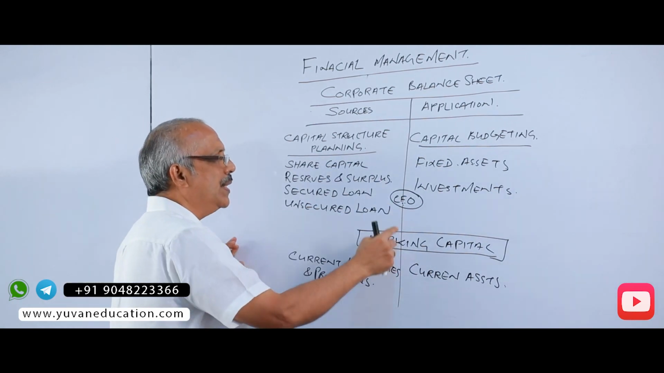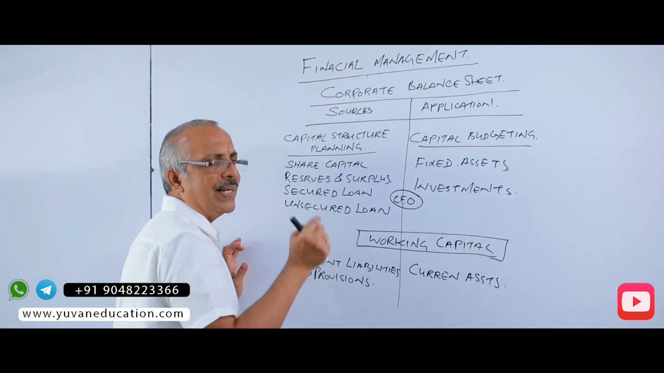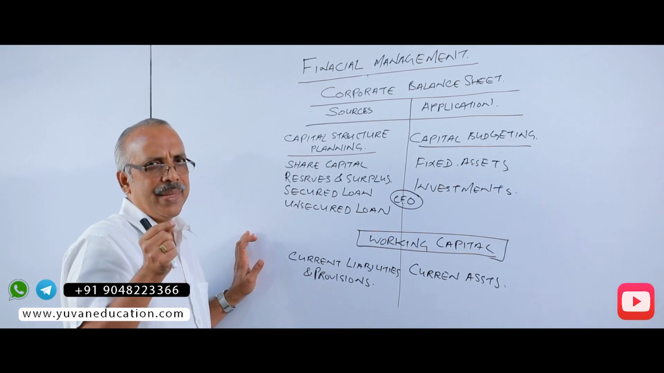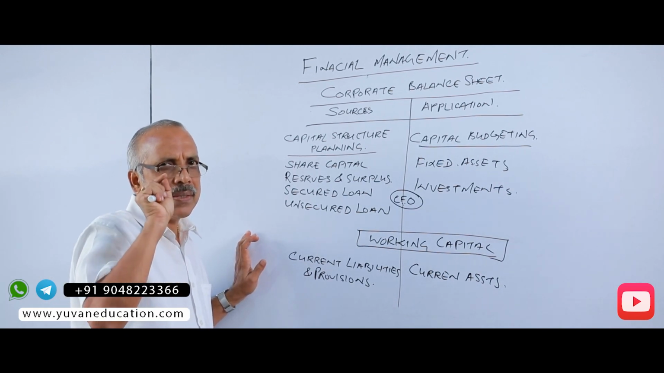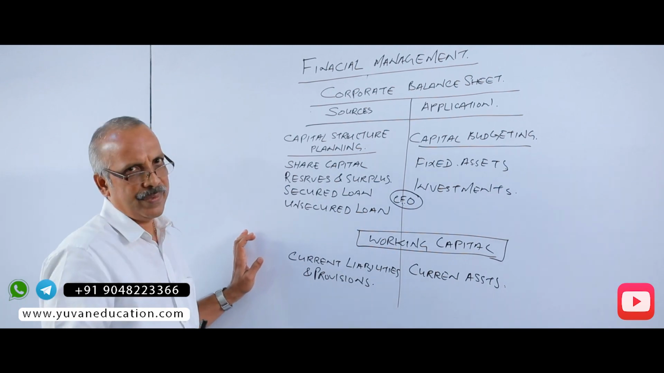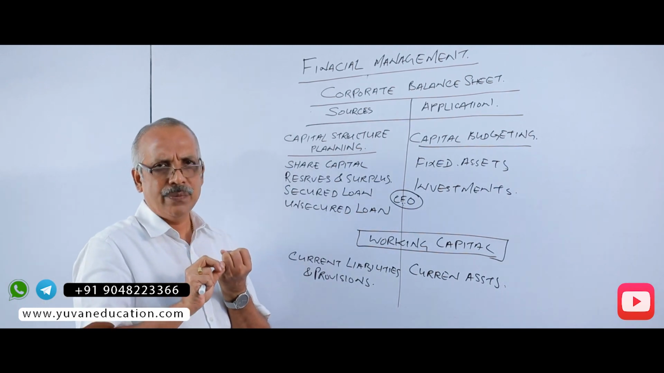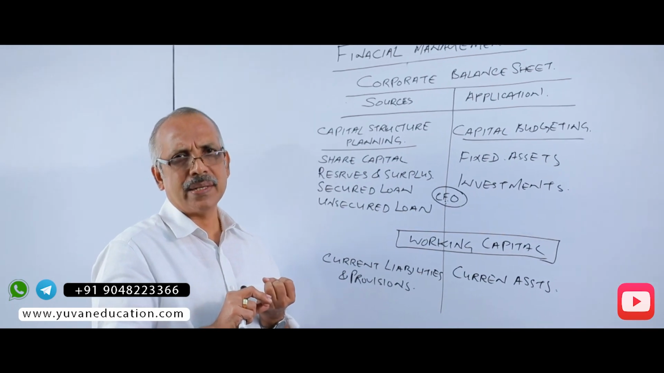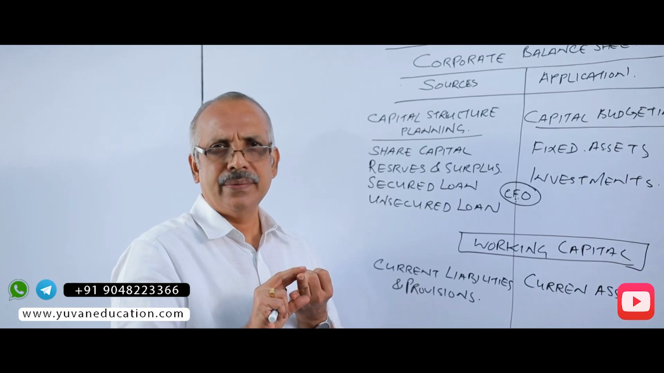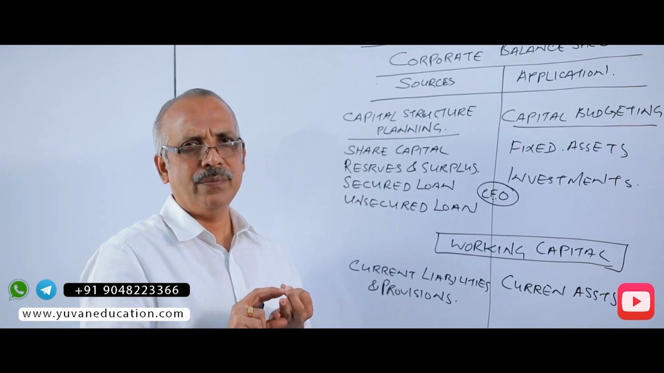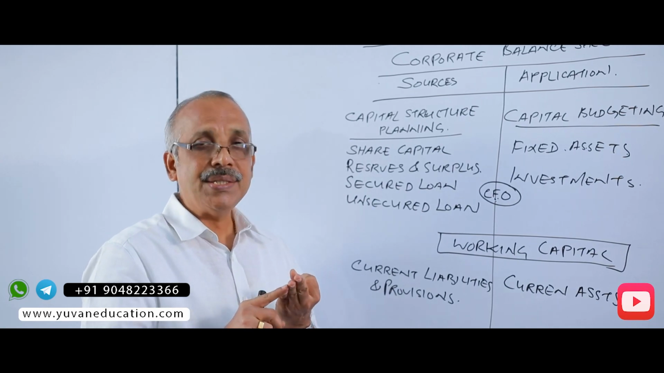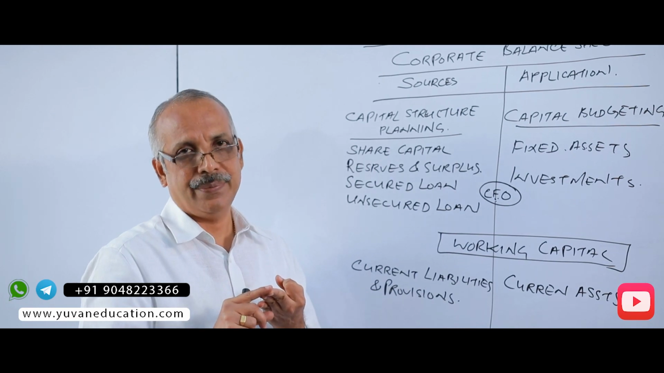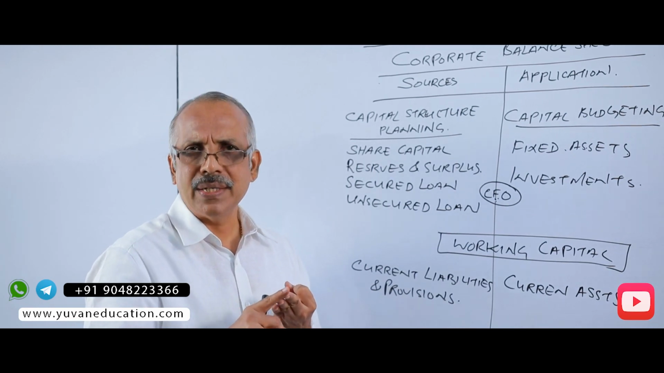Thereafter, it is the responsibility of the CFO to manage the current assets and current liabilities. Managing current assets means managing individual components of the current assets. What are the components of current assets? Inventory. In inventory, we will study what is the raw material requirement, what is the work in progress, WIP, and what should be the finished goods. How to manage raw material, how to manage WIP, how to manage the finished goods. This is what is inventory management.